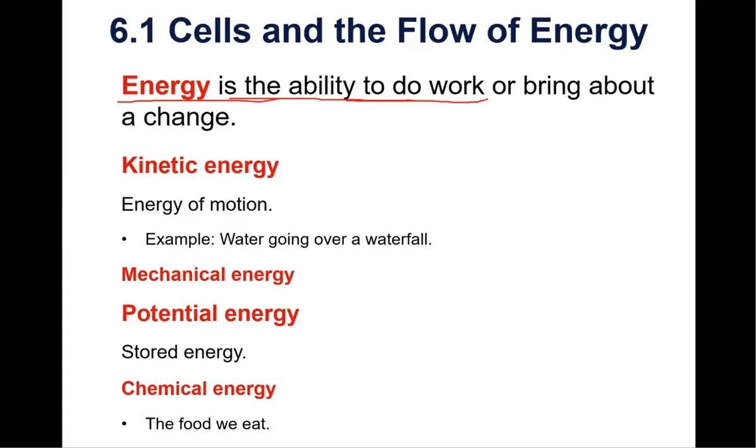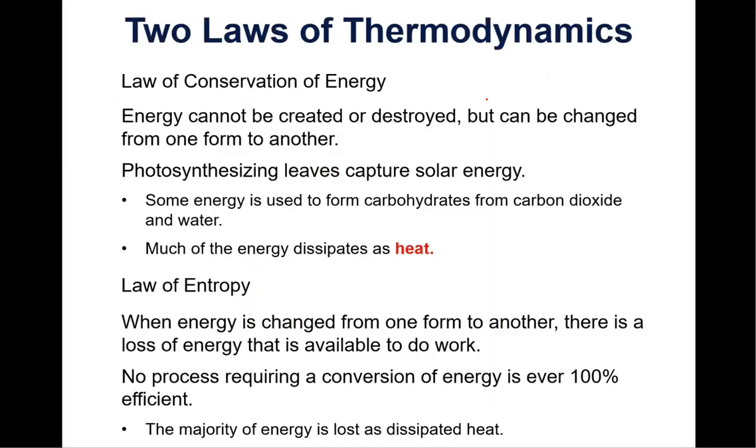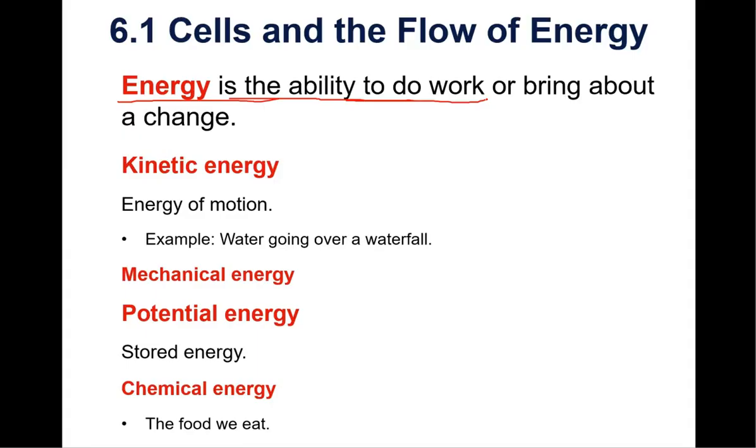And there is kinetic energy and potential energy, and they give you an example here of kinetic and potential. But since we're dealing more with chemicals and chemical reactions, the way that potential and kinetic energy are related is that potential energy is stored within chemical bonds. So if you have a molecule like a carbohydrate or a protein, when it breaks down, those chemical bonds break, that energy is released.